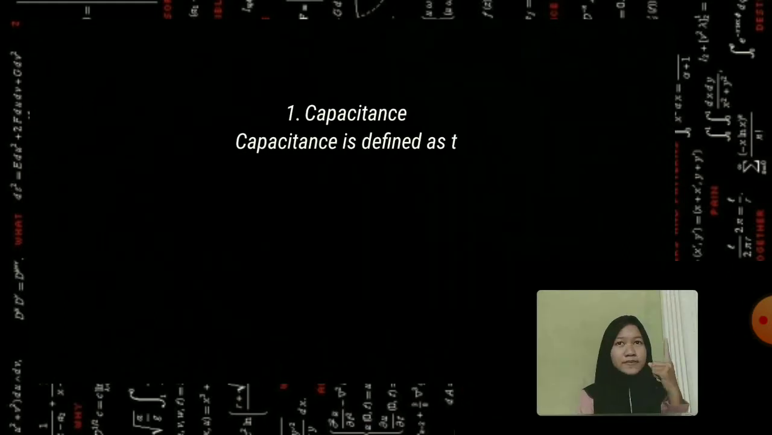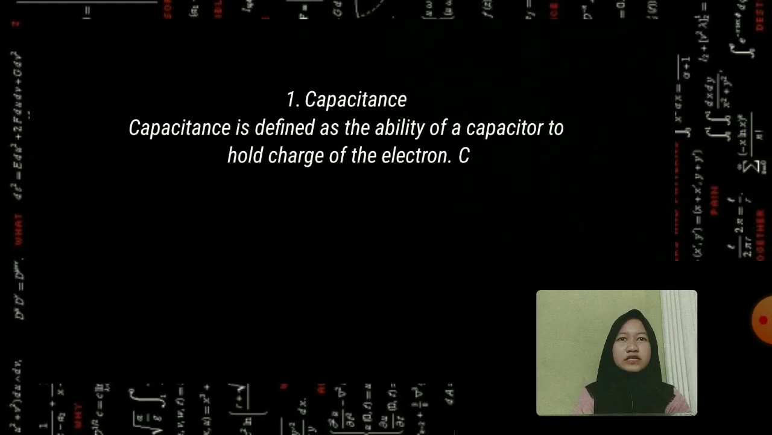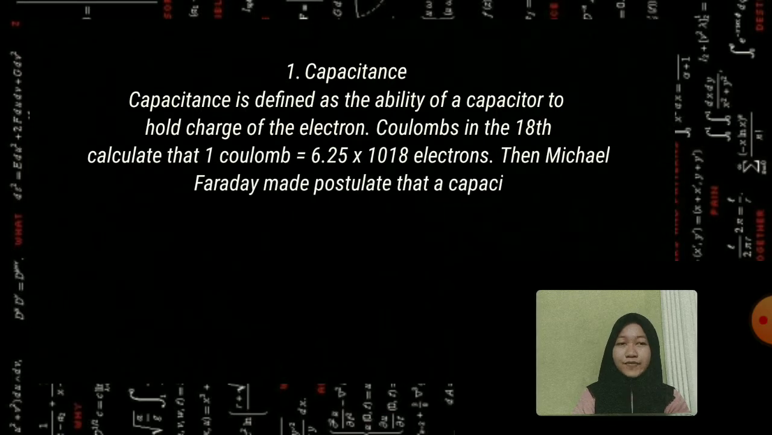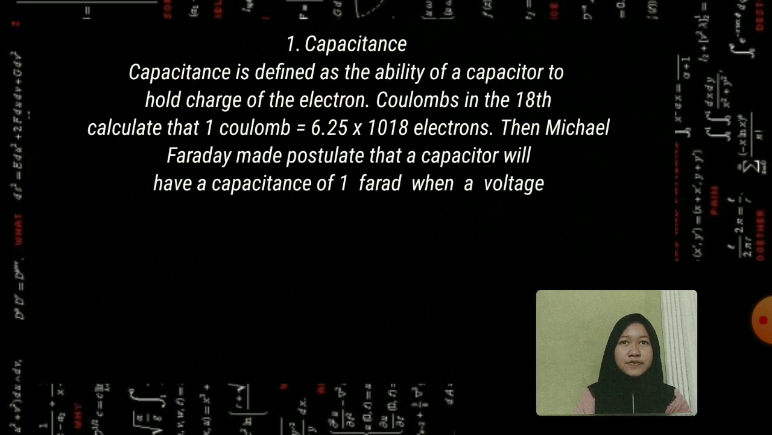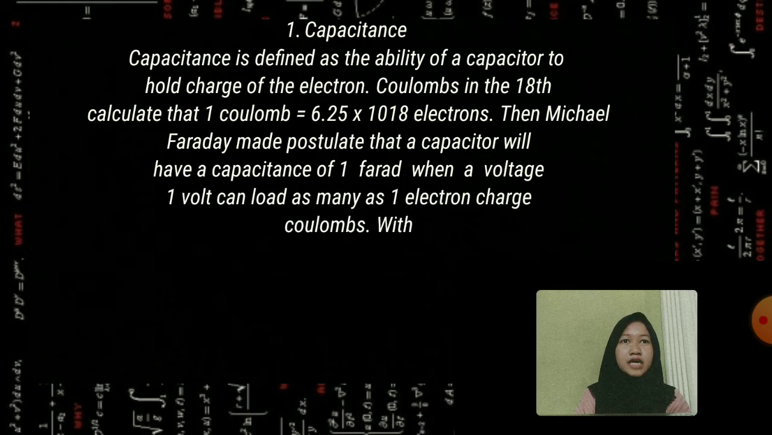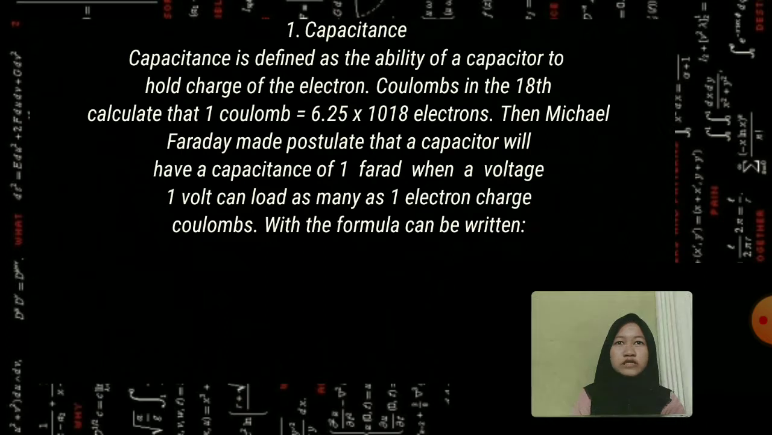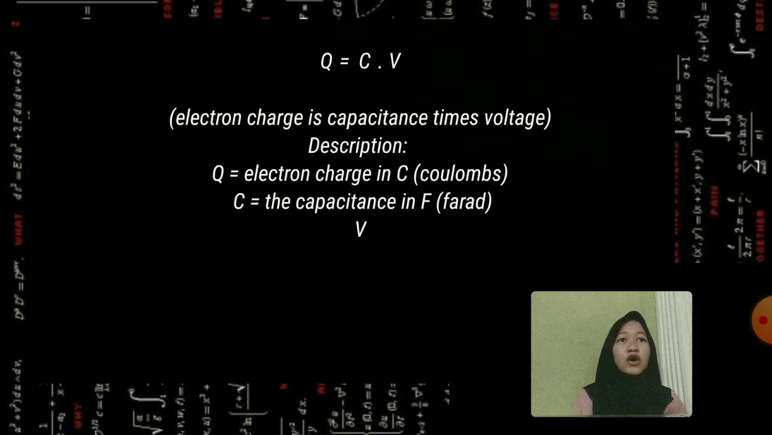Number 1. Capacitance. Capacitance is defined as the ability of a capacitor to hold an electric charge. Michael Faraday postulated that a capacitor will have a capacitance of 1 farad when a voltage of 1 volt loads as much as 1 coulomb of electric charge. With the formula, it can be written.